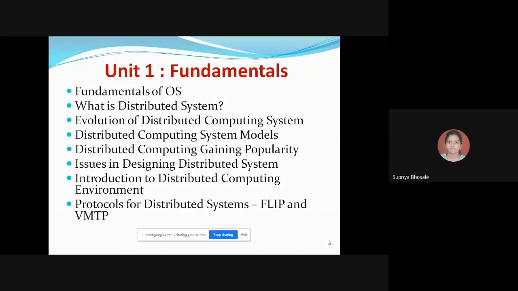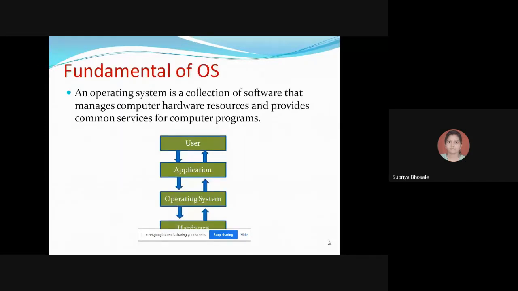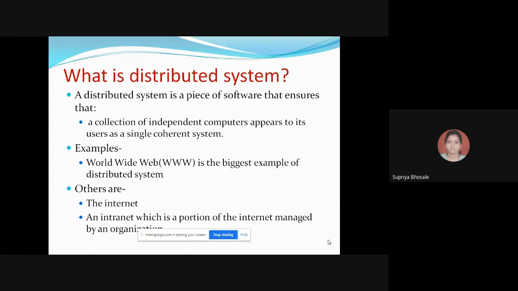Okay, so for the students who were attending the last lecture or the second lecture, it will be the revision for them. I will just brief you what we have covered in the last two lectures, or rather 4 hours. So we have gone through the fundamentals chapter, in which we have gone through the concept of operating system, then different functions of operating system, then the introduction to distributed system.